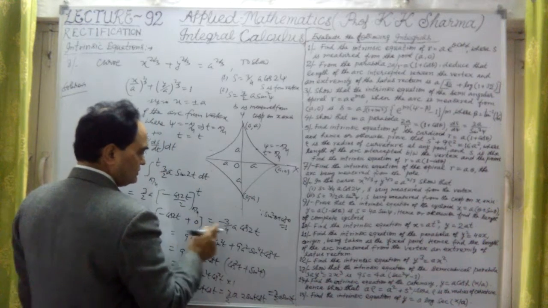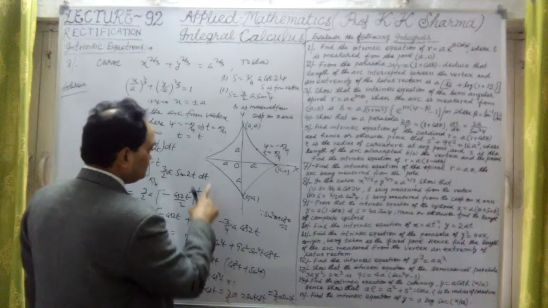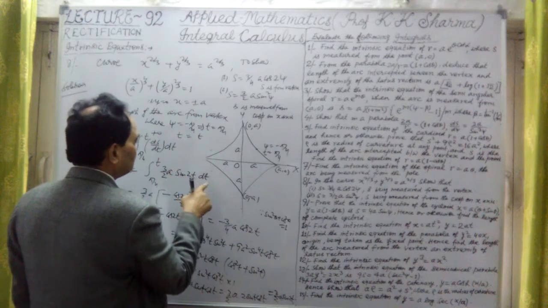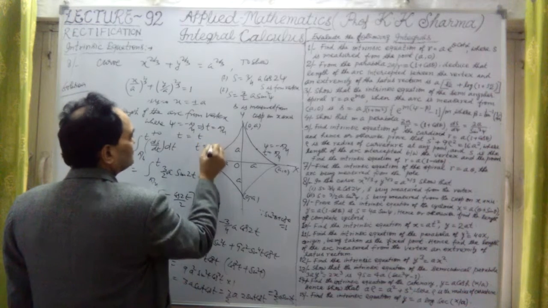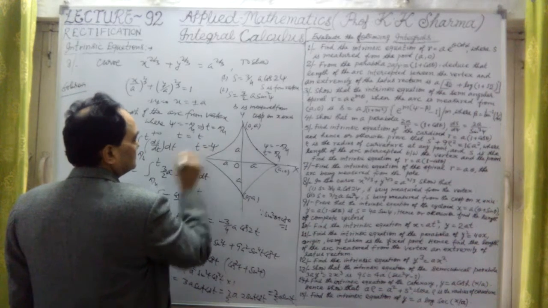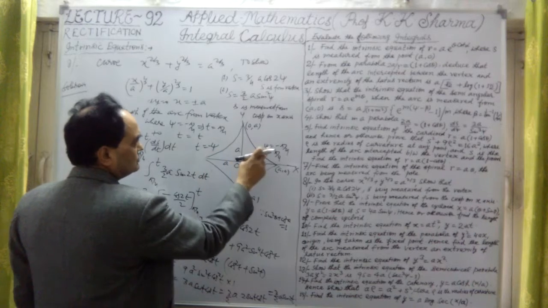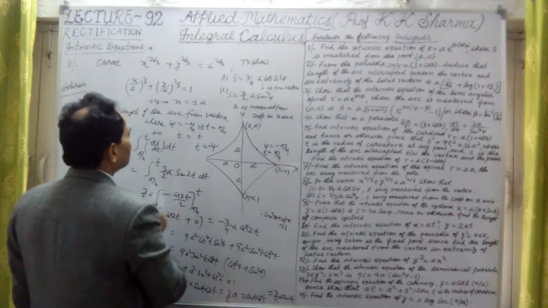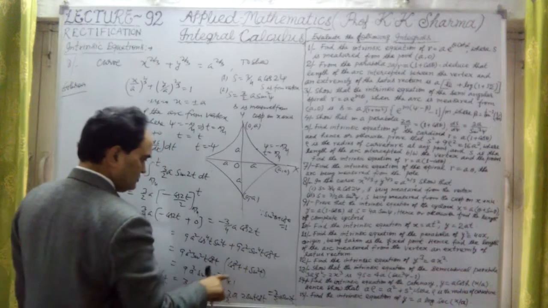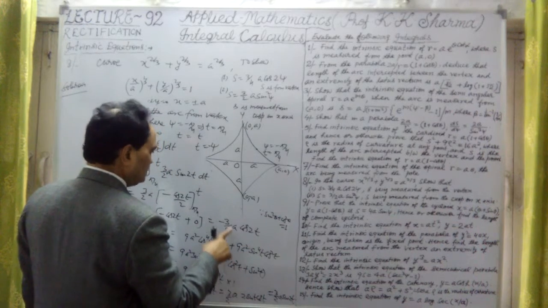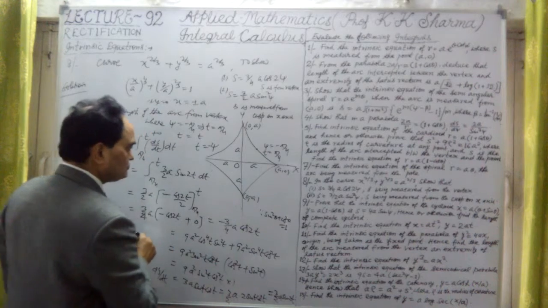Okay, this can be written in terms of psi, because t was minus psi, so t equals minus psi. If I substitute the psi angle here, that will give us a positive value.